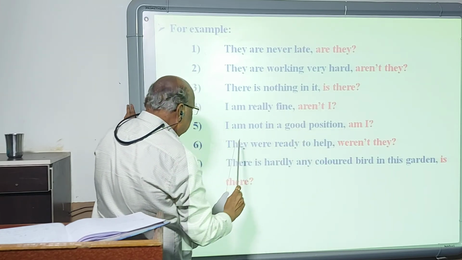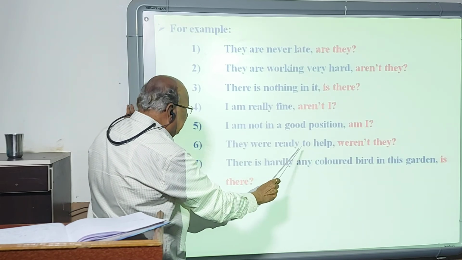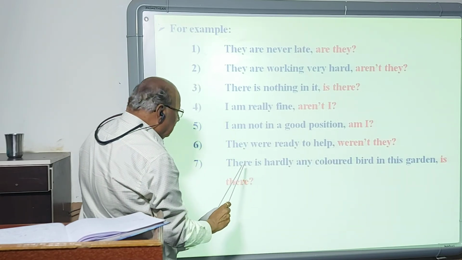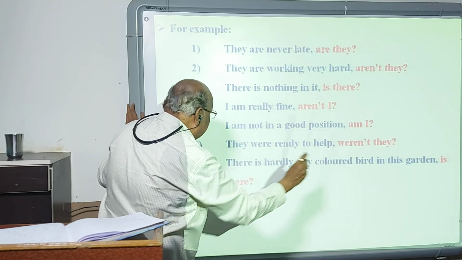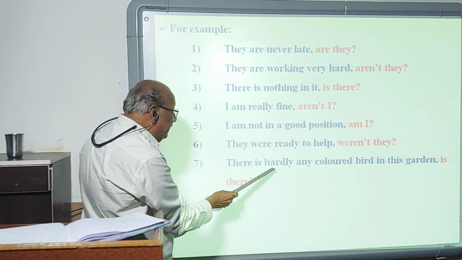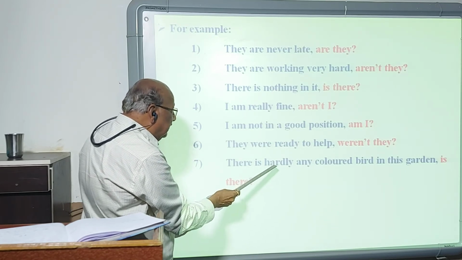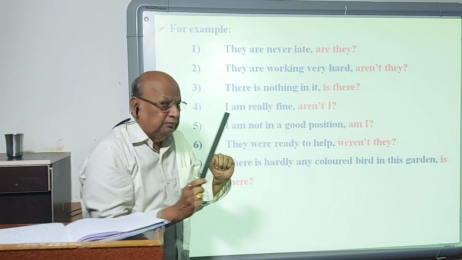Am I? They were ready to help. Positive statement. Weren't they? There is hardly any colored bird in this garden. This statement is negative because hardly is a semi-negative word, so it will take a positive tag. Is there? This is the first group.